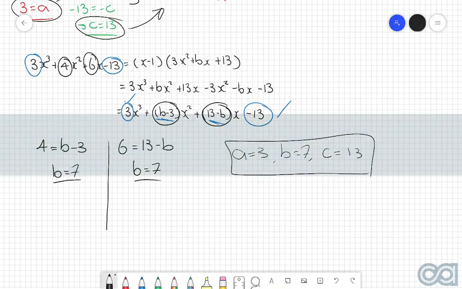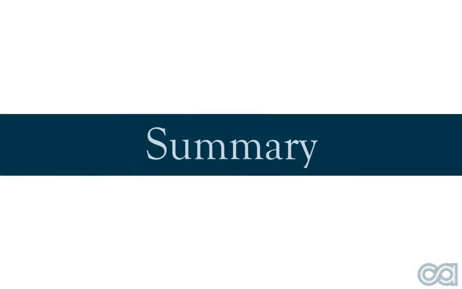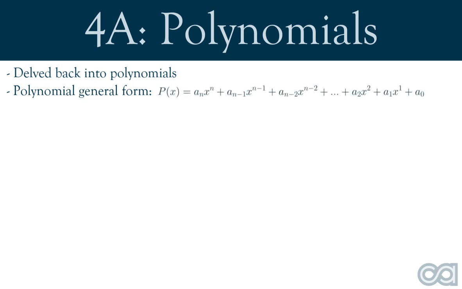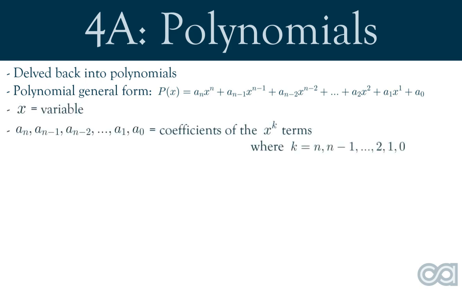Alrighty, let's wrap up what we've learned today. So in this video, we delved back into the world of polynomials. We defined a polynomial as a function that takes the following form. P of x equals a of n multiplied by x to the power of n plus a of n minus 1 times x to the power of n minus 1 plus yada yada yada plus a of 2 by x squared plus a of 1 by x to the power of 1 plus a of 0, where x is the variable, a of n minus 1, a of n minus 2, and so on are the coefficients of the x to the power of k terms, where k is equal to n minus 1, n minus 2, and so on.